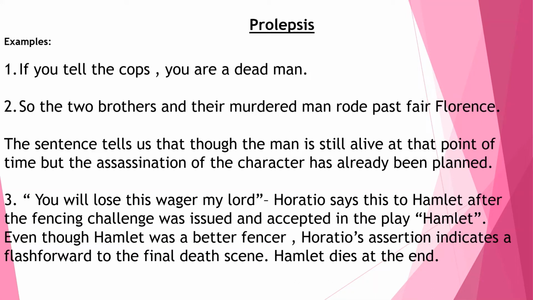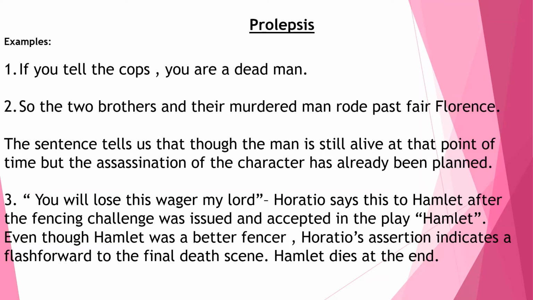Now the third example is from the famous play Hamlet by William Shakespeare. The sentence I'm referring to here is, you will lose this wager, my lord. You will lose this wager, my lord. Now, the central character, Hamlet, was invited to a fencing challenge in which he lost and eventually died because of foul play. So, when Horatio says that Hamlet will lose the fencing challenge, his assertion, with the kind of surety he said it, indicates a flash forward to the final death scene.